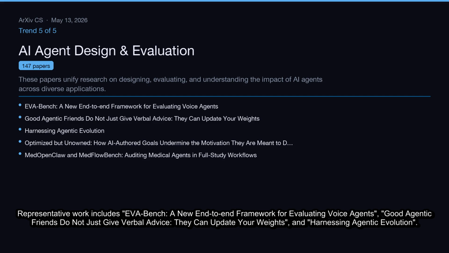Representative work includes EVA Bench, a new end-to-end framework for evaluating voice agents. Good agentic friends do not just give verbal advice. They can update your weights and harnessing agentic evolution.